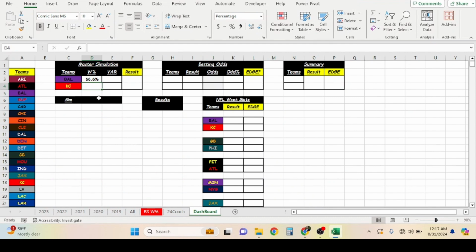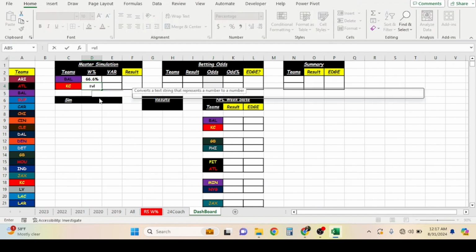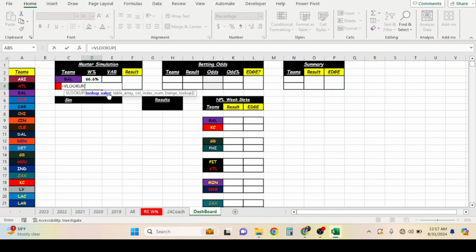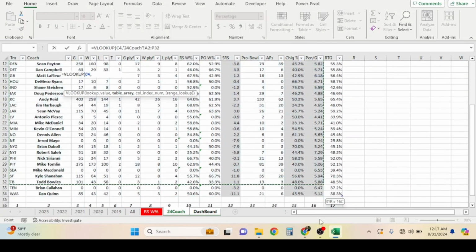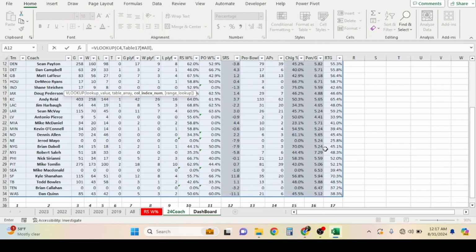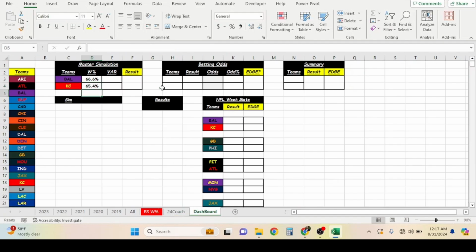Now we want to do the same thing for Andy Reid. We could just drag it nice and easy, but I'll walk you through it again. I just want to let you guys know too, this is a very simple model. This is not a hard model at all. As you get better at using these models, implementing them, and even building and optimizing on your own, you're going to get better at models. Anything you want to get better at, you'll learn and improve. So there it is for win percentage.